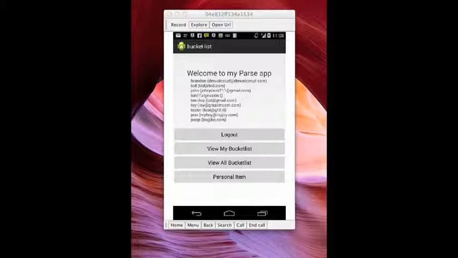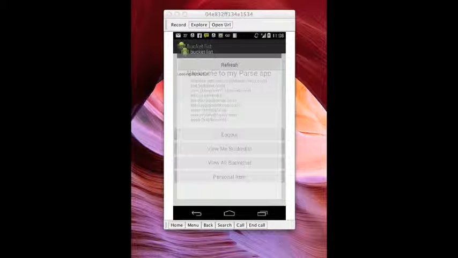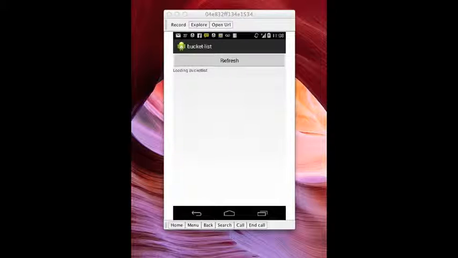Anyways, I'm logged in right now as a guy named Poop because I had a bad week. Let's take a look at view all bucket list. Right now we're loading the bucket list, and for Poop you'll see his bucket list along with private items that you wouldn't see if you were signing in as another person. So it's catching up here. For Pooh, you only see tapes and Goofy, and for Poop you see bread, apples, and Copper. That is a private item.